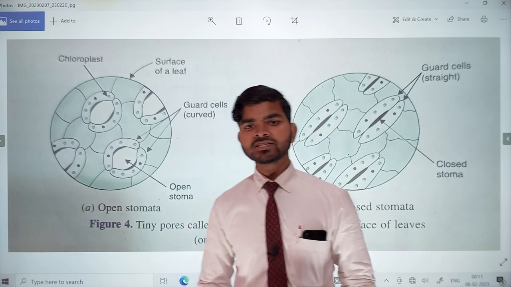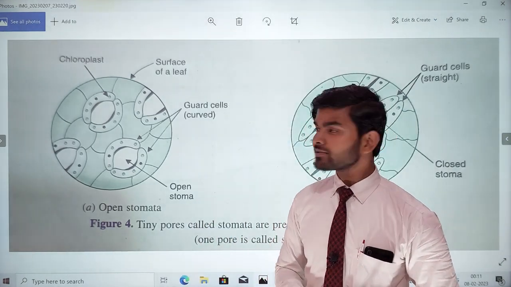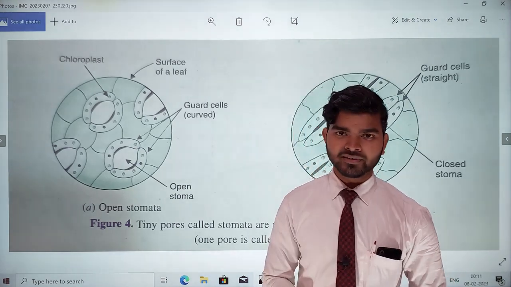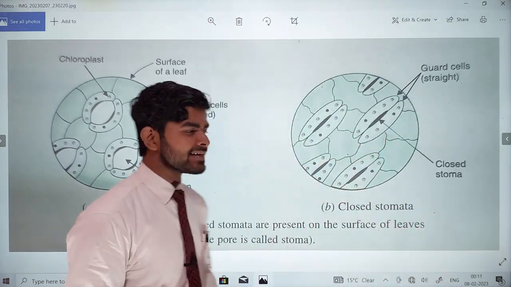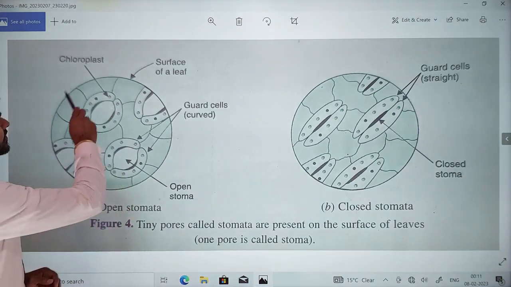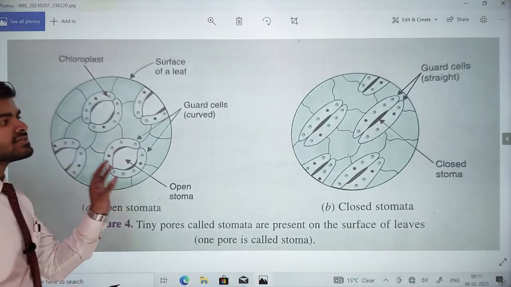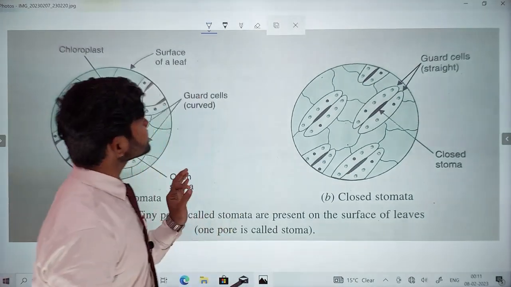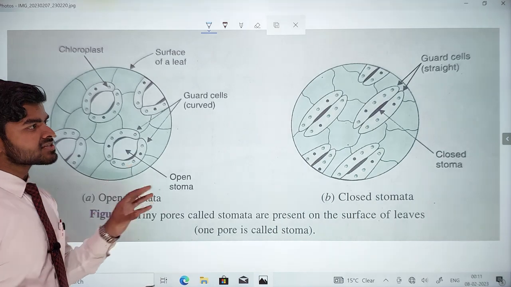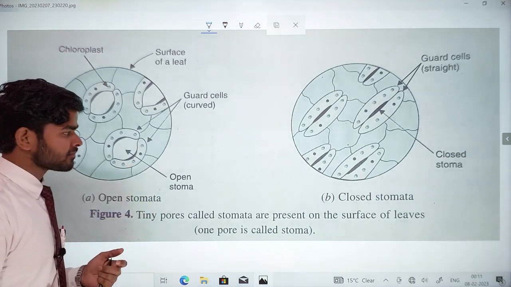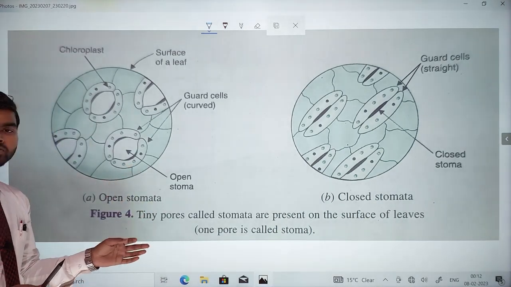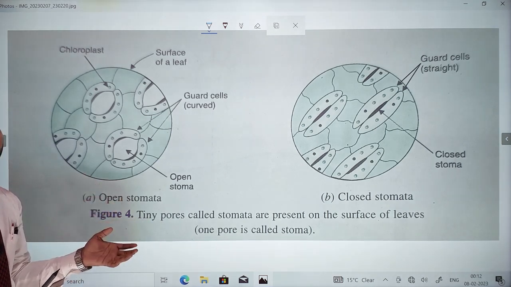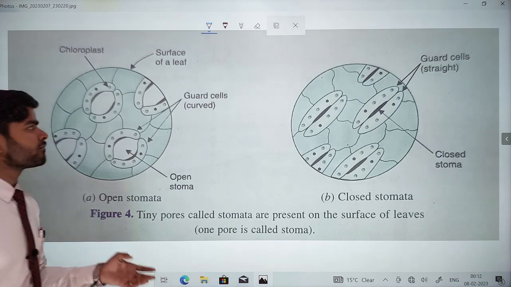Okay then, let me explain with the figure. What are you watching in this particular figure? You are seeing how the structure looks. But first of all, you must write down this structure in your notebook so that you can refer back to this figure anytime. Have you written? Of course.